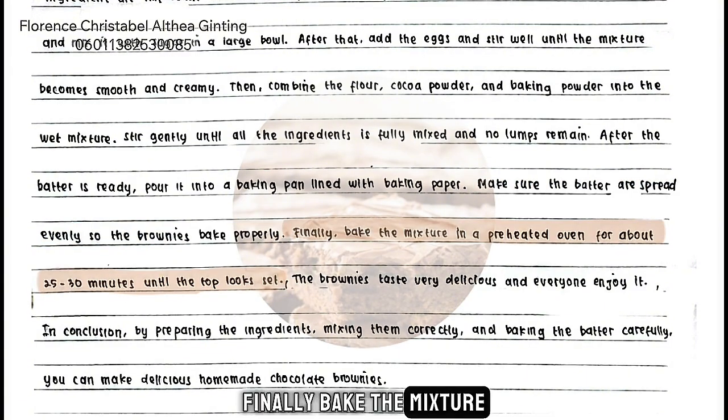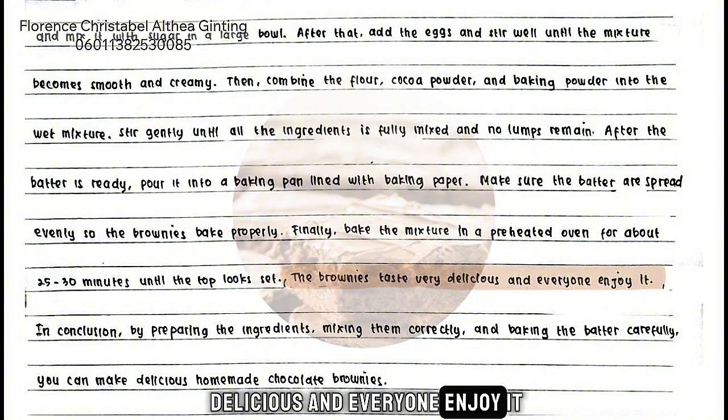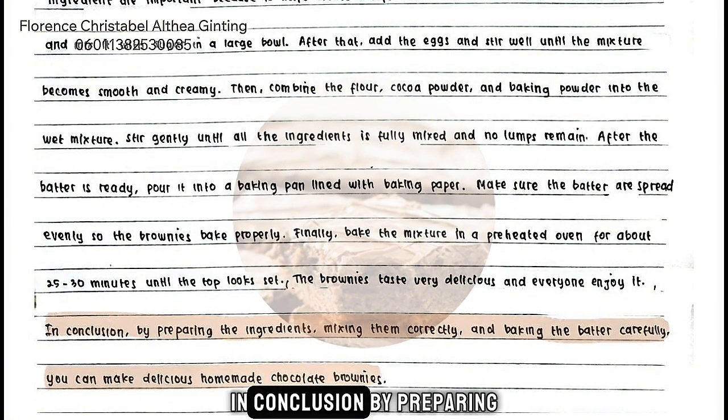Finally, bake the mixture in a preheated oven for about 25 to 30 minutes until the top looks set. The brownies taste very delicious and everyone enjoy it. In conclusion, by preparing the ingredients, mixing them correctly, and baking the butter carefully, you can make delicious homemade chocolate brownies.